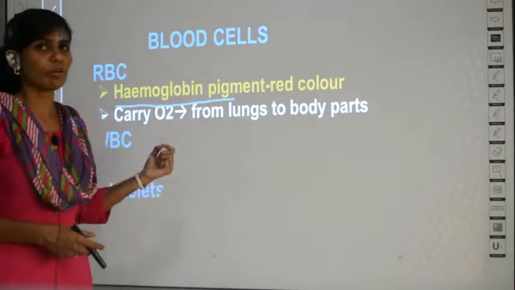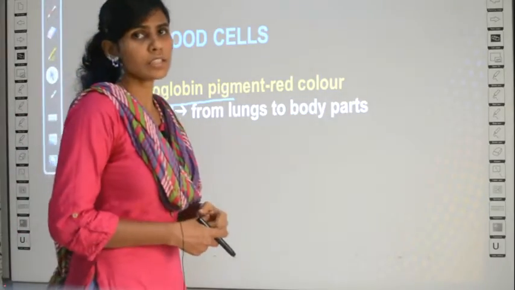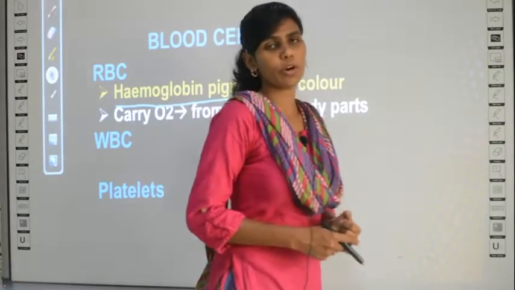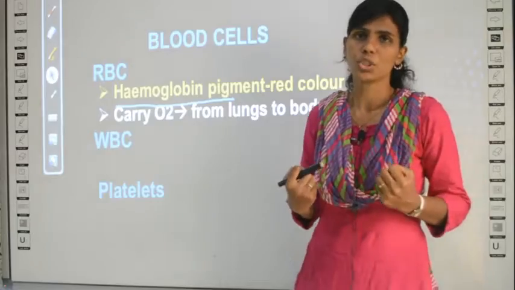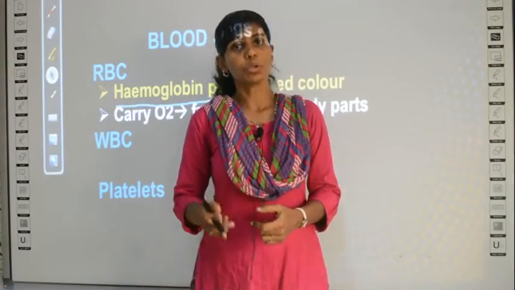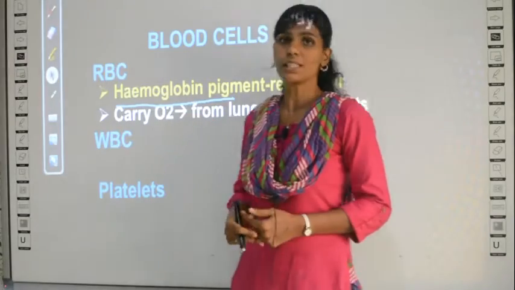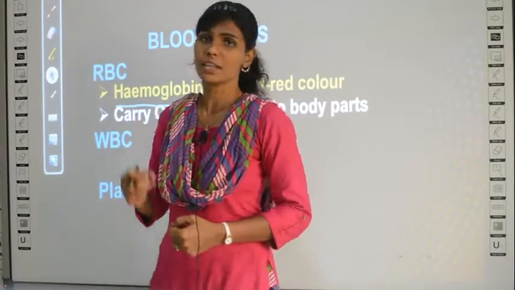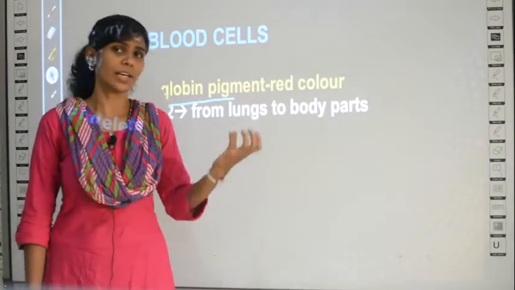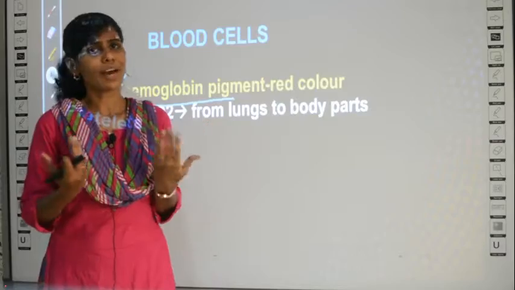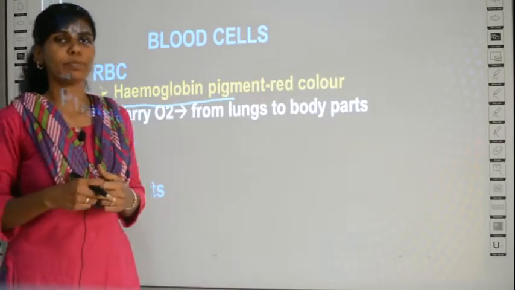Then the function of RBC is to carry oxygen from the lungs to all the parts of the body. So which portion of the blood carries oxygen? Actually, it is the RBC cells that carry the oxygen, not the whole blood. Red blood cells carry the oxygen from the lungs to all the parts of the body.